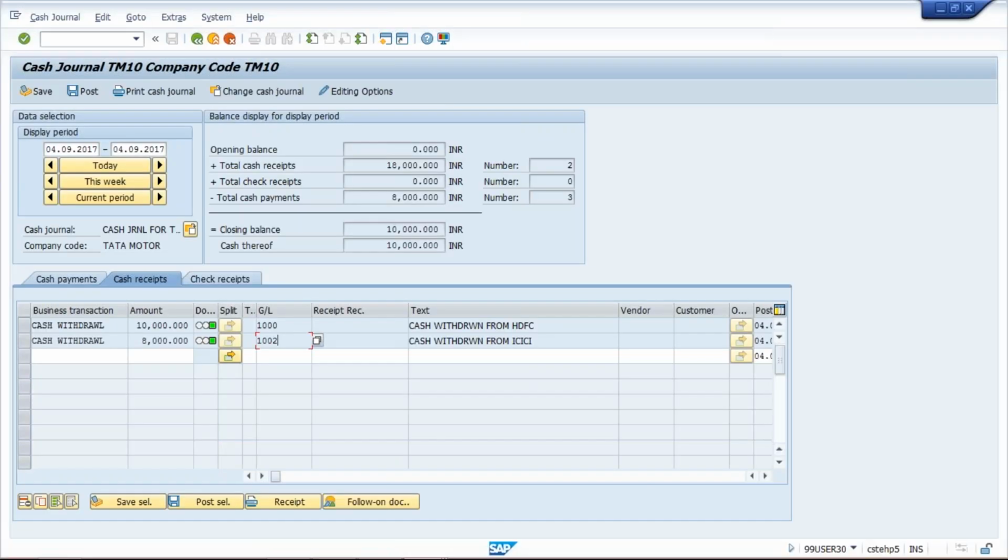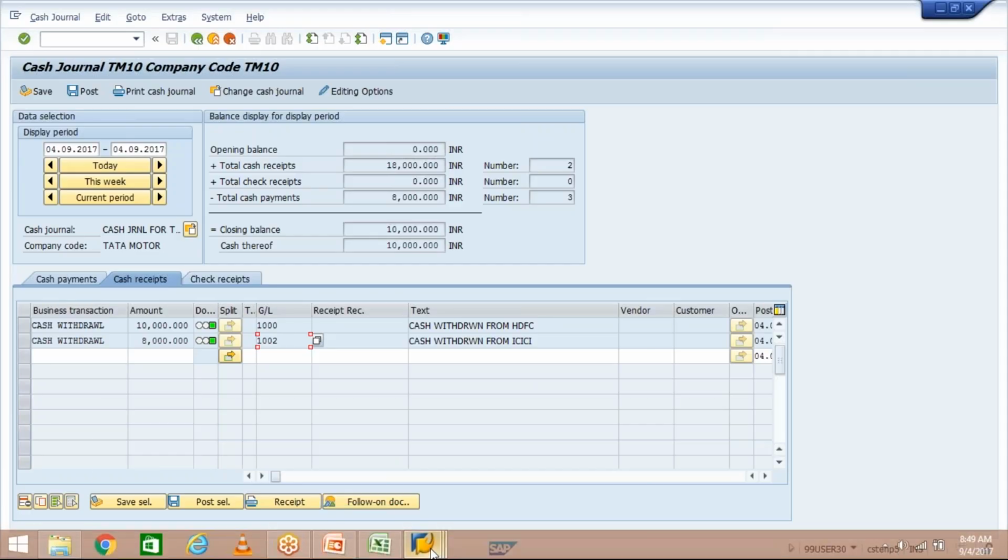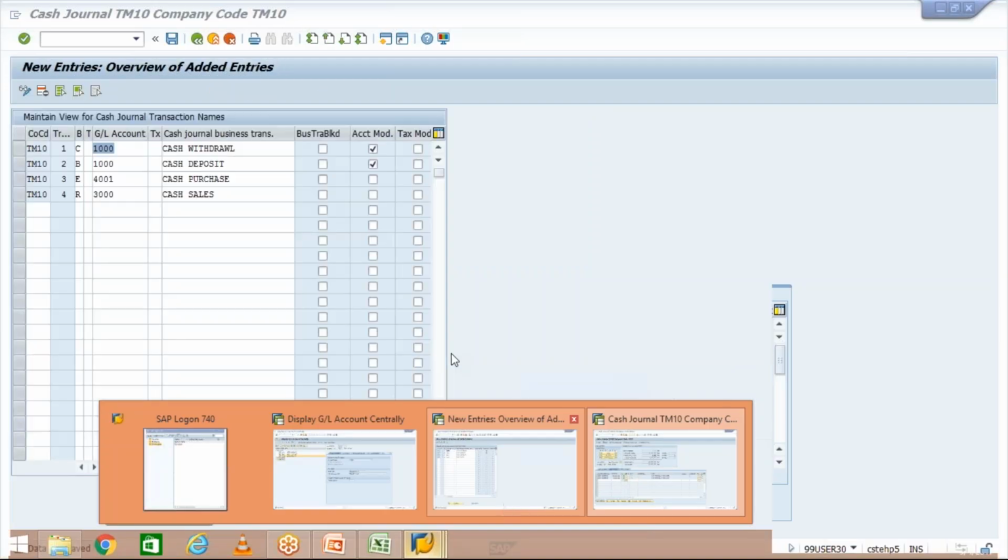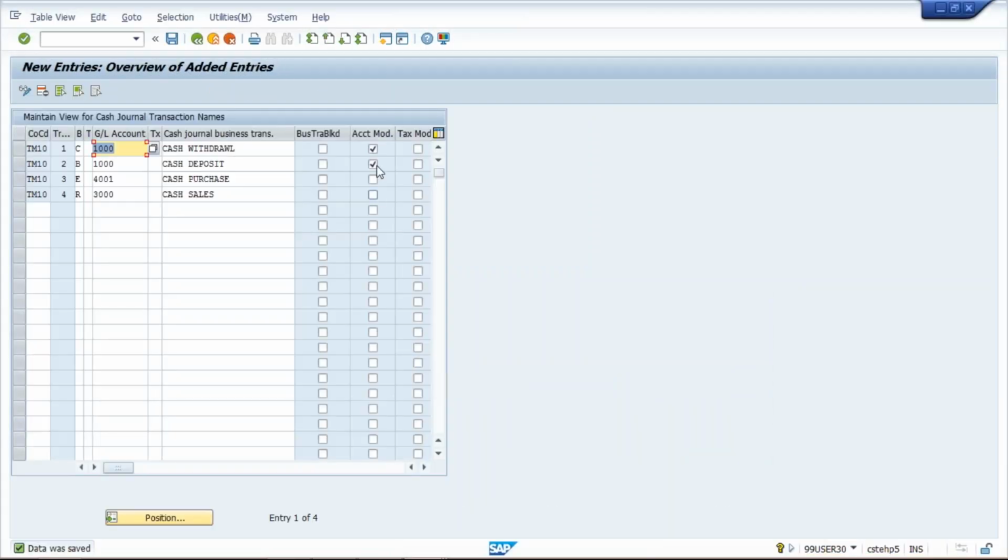So what is the solution? What exactly do you have to do? We have a solution for that. During configuration of the business transaction, against cash withdrawal and cash deposit, we are going to apply a check mark for the account modifiable field.